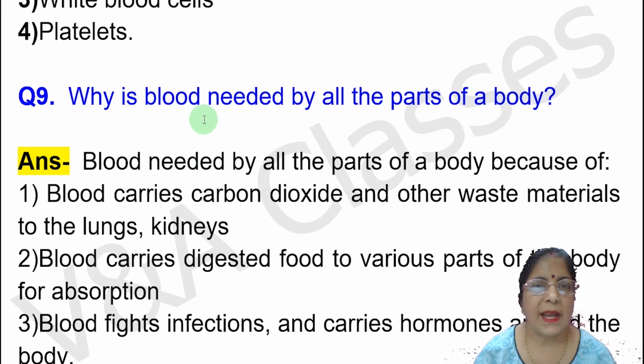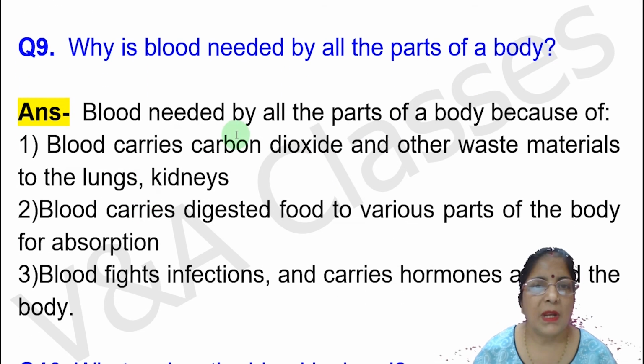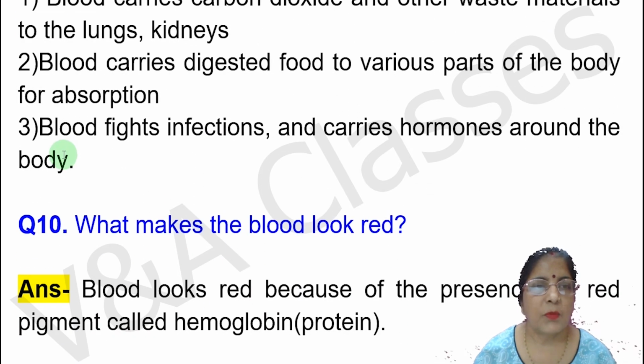Next question. Why is blood needed by all the parts of a body? It means body के सभी parts को blood की क्यों जरूरत है? Answer. Blood is needed by all parts of a body because of, first point, blood carries carbon dioxide and other waste materials to the lungs, kidneys. Second point, blood carries digested food to various parts of the body for absorption. Third point, blood fights infections and carries hormones around the body.